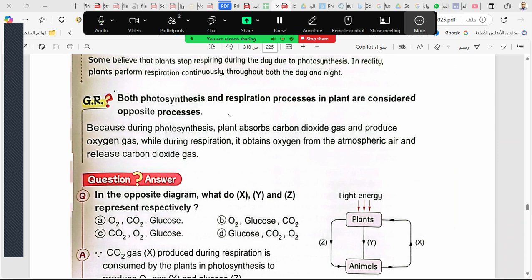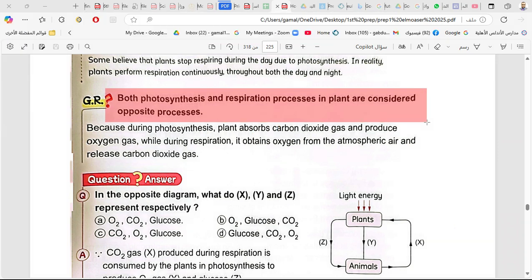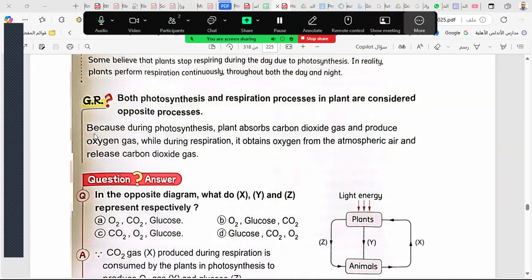We only give the reason. Both photosynthesis and respiration in plants are considered opposite processes. Why are photosynthesis and respiration opposite? Because in photosynthesis, the plant absorbs what? During photosynthesis, the plant absorbs carbon dioxide gas and produces oxygen, while during respiration it obtains oxygen from the atmospheric air and releases carbon dioxide.